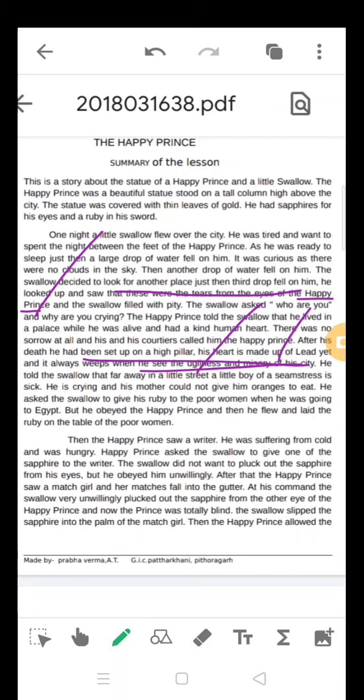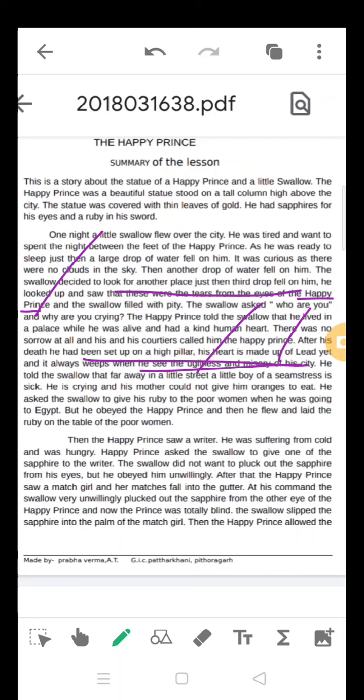The child is sick and crying, but the mother cannot attend to him because she is busy making the garland on the crown, which is to be given the next day to the maid of honor in the court. So he told the swallow, go there and give this ruby to the poor woman. The bird said, I cannot stay here, I have to go to Egypt, because my friend is there and I have to visit.